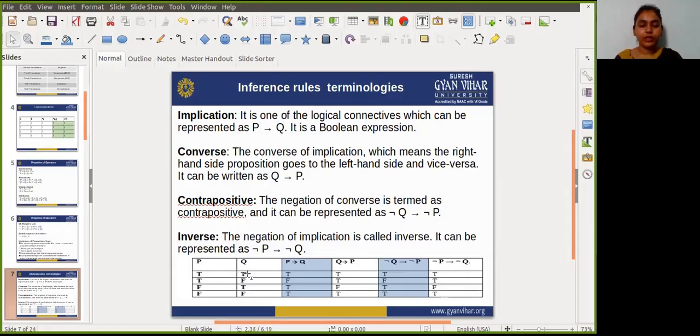P value is true and Q value is true. If we negate both of them, then obviously the value for P is false and for Q is also false. So if the if condition is false, we don't need to check the then condition. We directly write the result true.